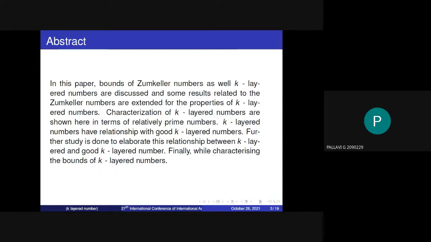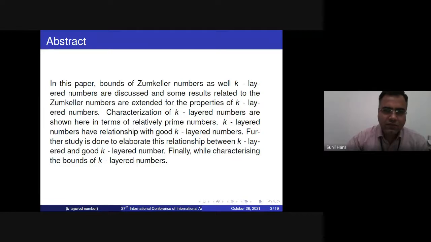In abstract, in this paper, I'm discussing zoom Kähler number as well as K-layered number and some results related to zoom Kähler numbers, K-layered numbers and good K-layered numbers, and related to good K-layered numbers, characterizing the bounds of layers.